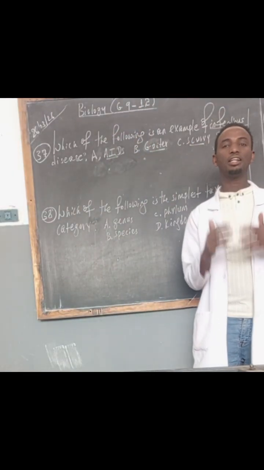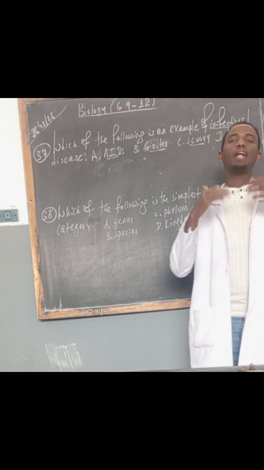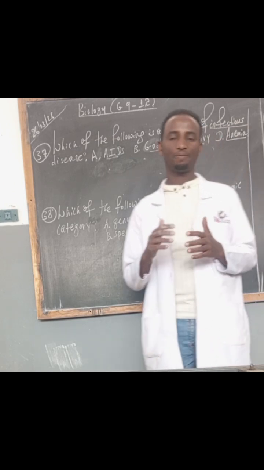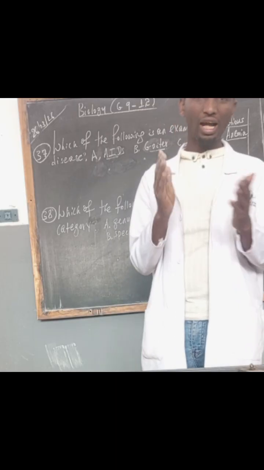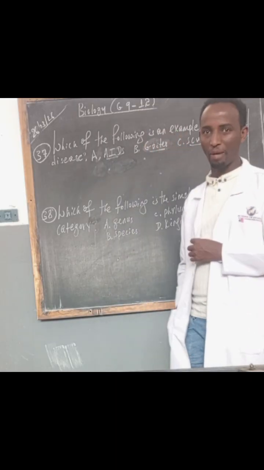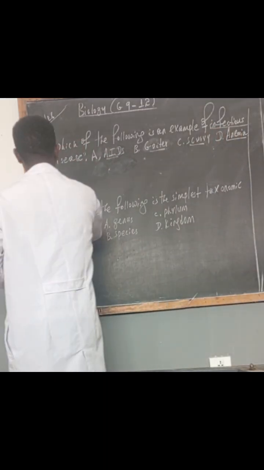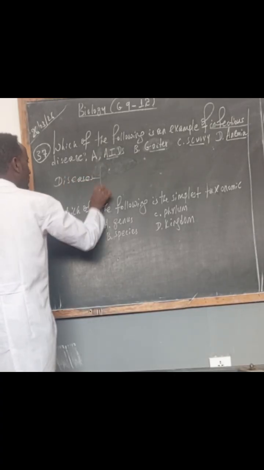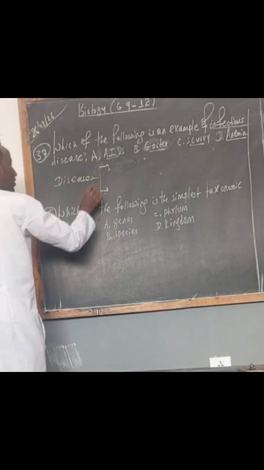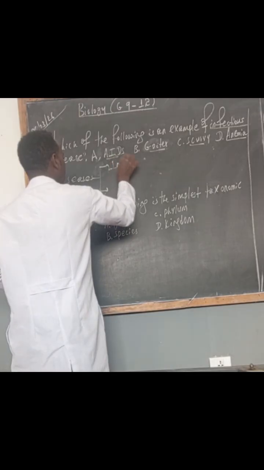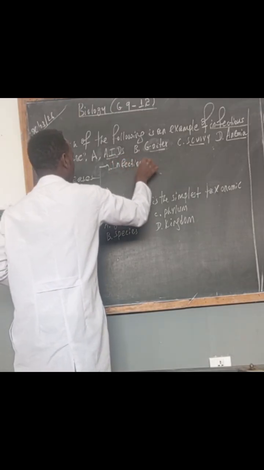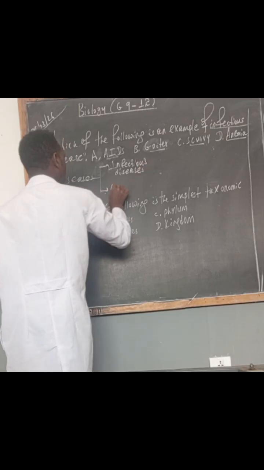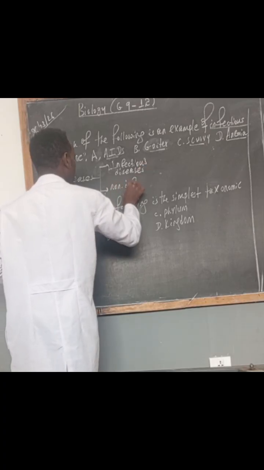Infectious diseases are diseases that are transmitted from an infected person to a healthy person. Generally, diseases can be classified into two basic groups: infectious diseases and non-infectious diseases.